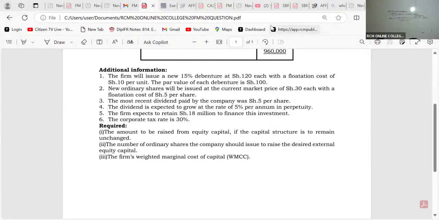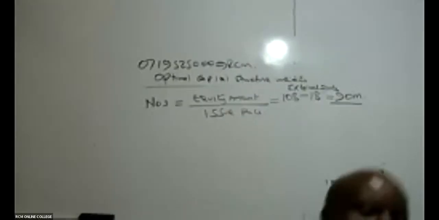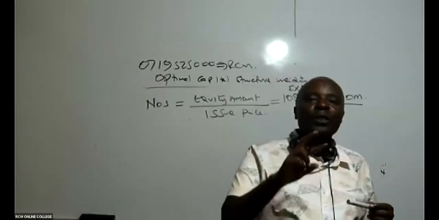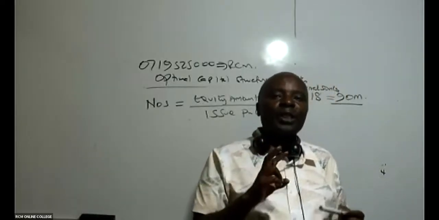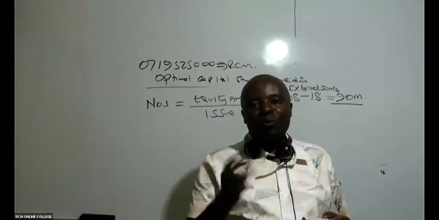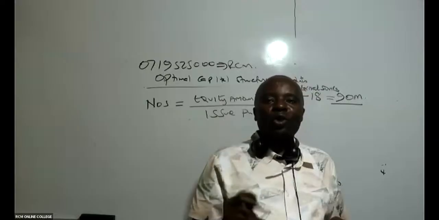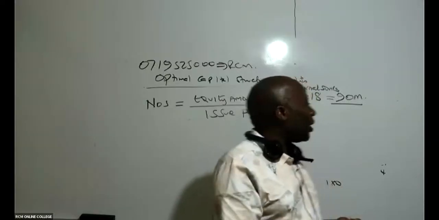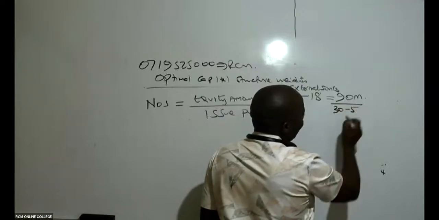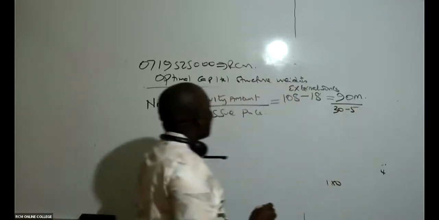So it is not the whole 30 which will be hitting our accounts. Our issue price is always net of any flotation costs and net of any discounts. So therefore, this will be 30 minus 5. Then how many shares are we going to issue?